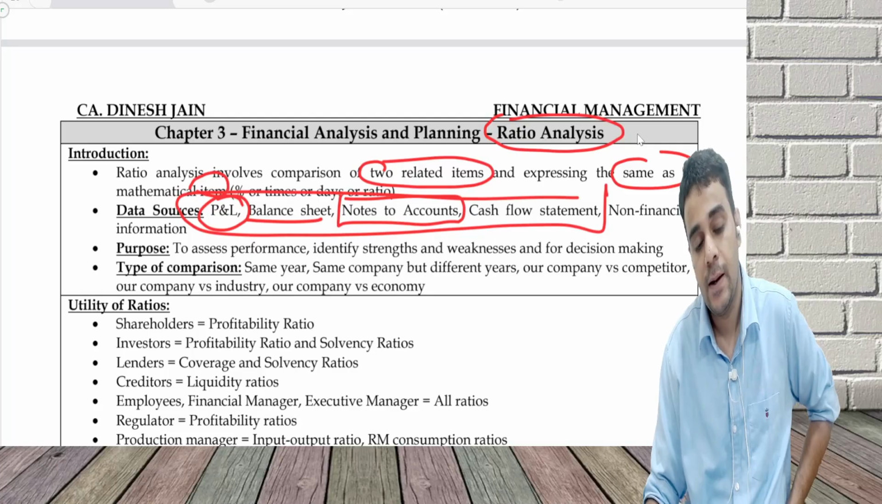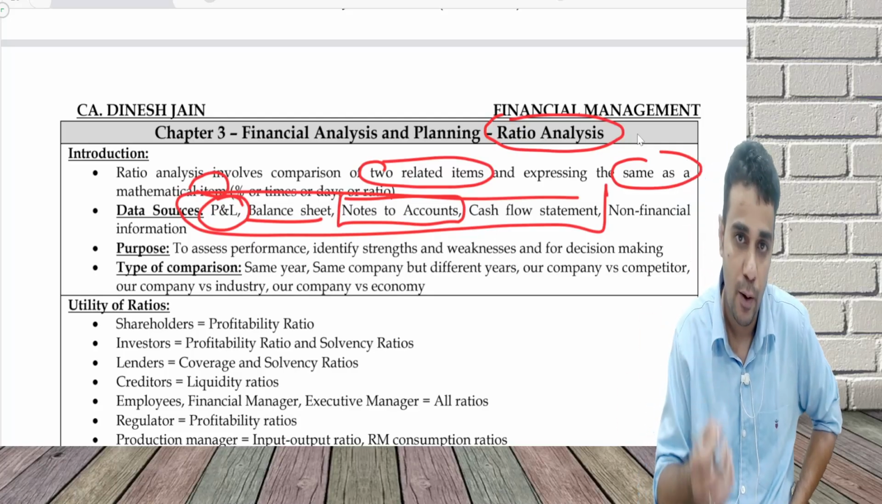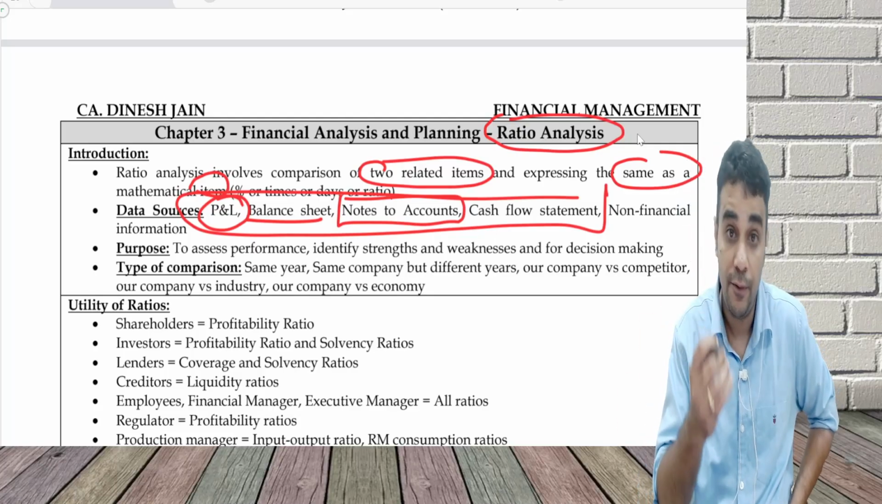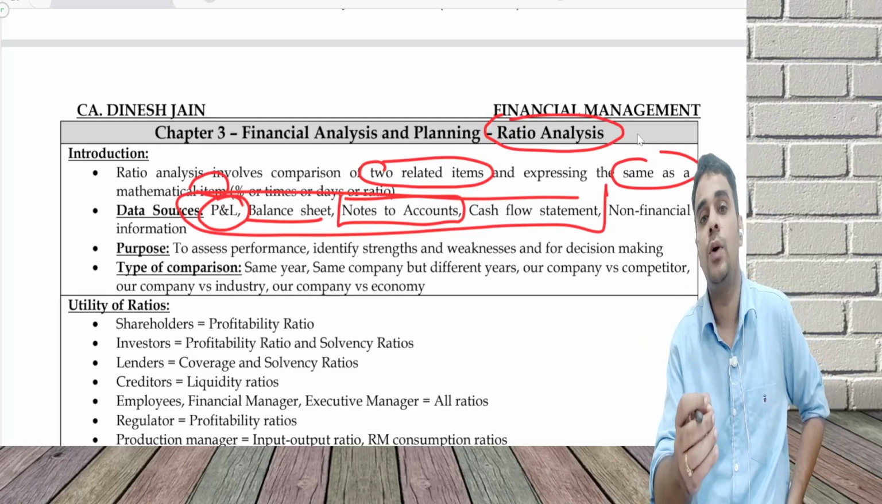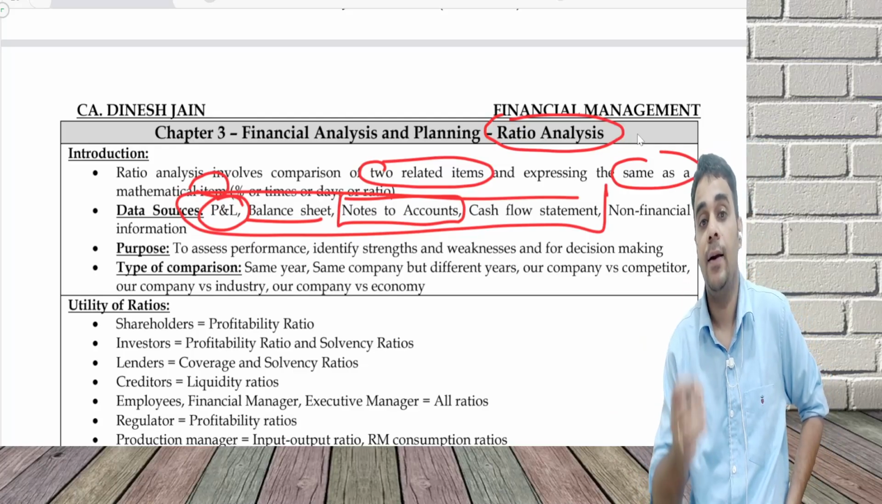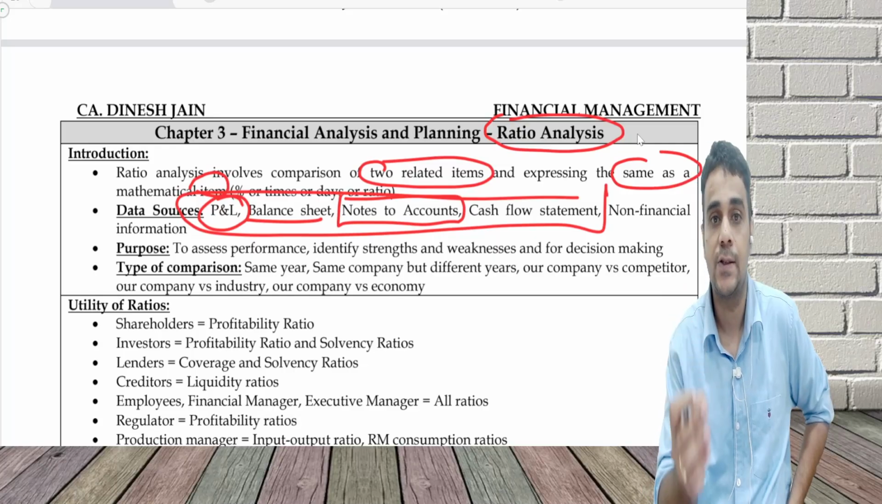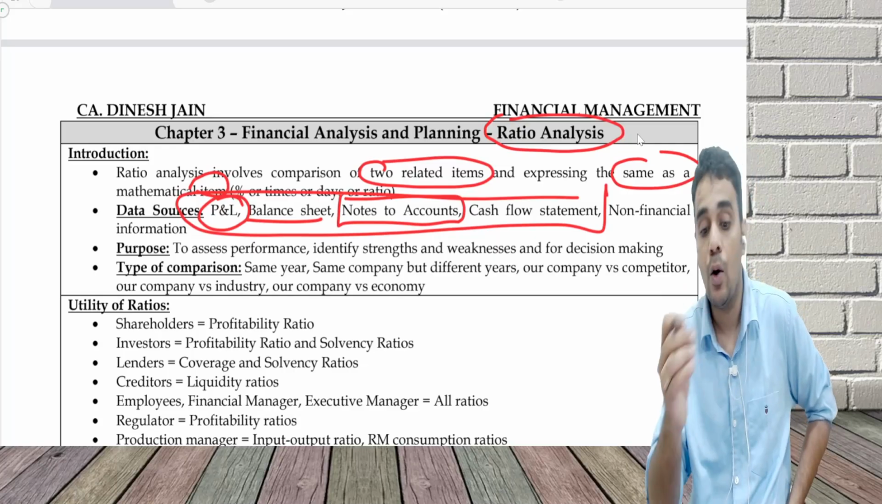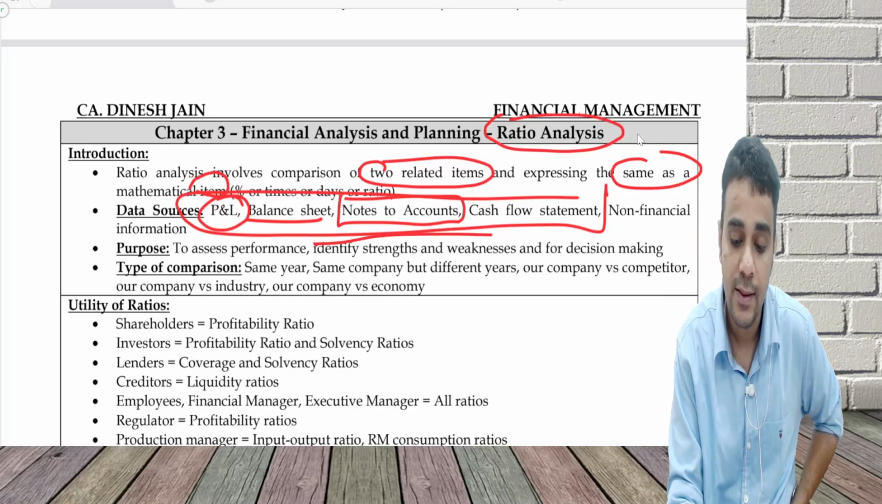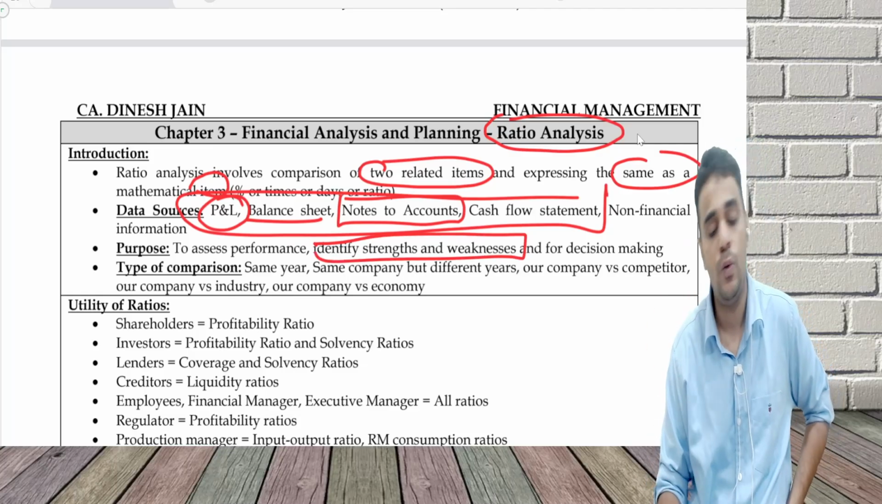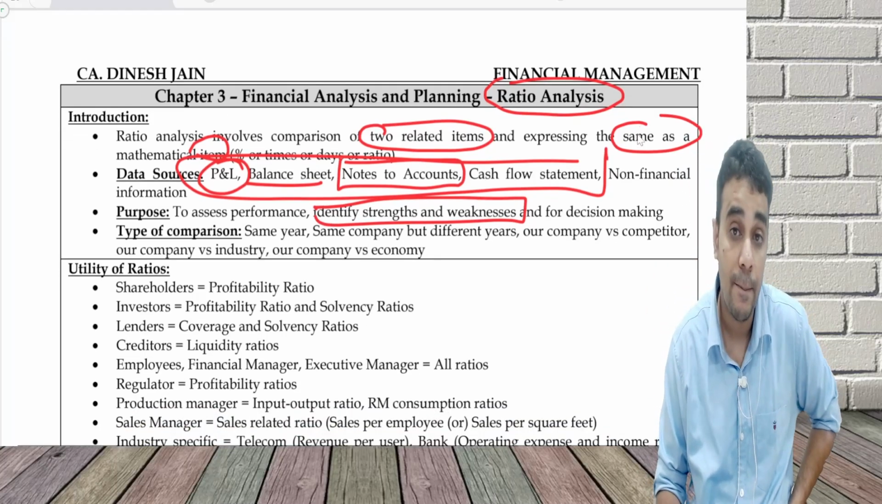What is the purpose? The purpose is to assess the performance of the company and identify where I am good: liquidity is good, profitability is bad, turnover effectiveness is good, ROI is bad, ROE is good. Identify strengths and weaknesses, and then do decision making. What type of comparison can I do?